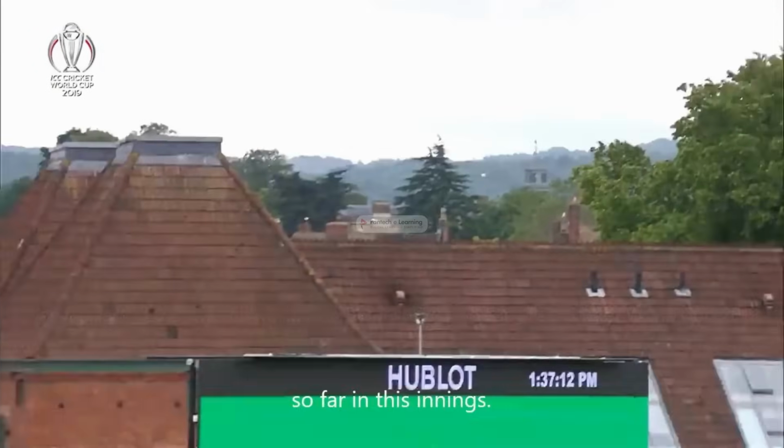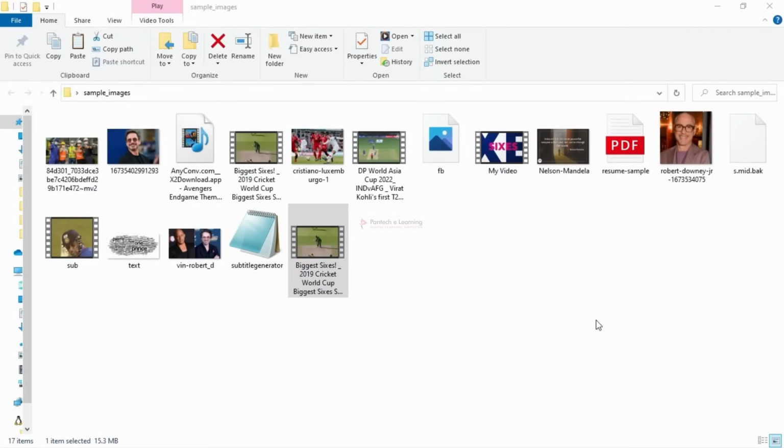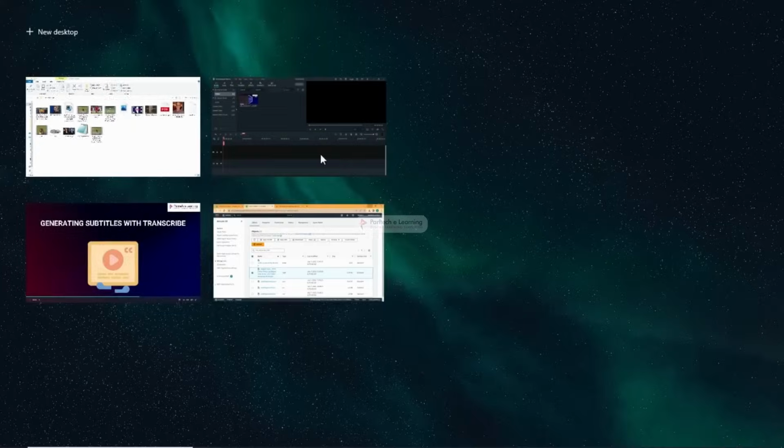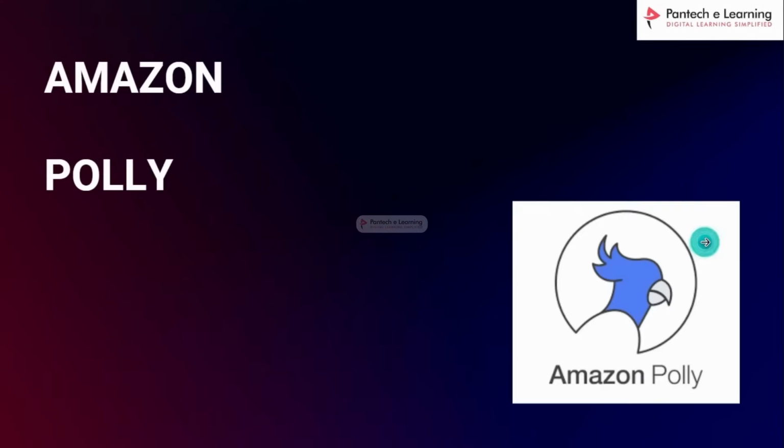It is actually producing really good output, right? Yeah, that's it about Amazon Transcribe. So we'll go and see the next one. Next we are going to see something about Amazon Polly.